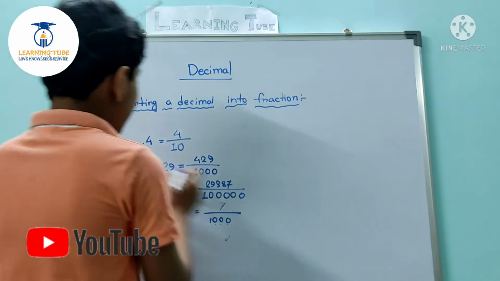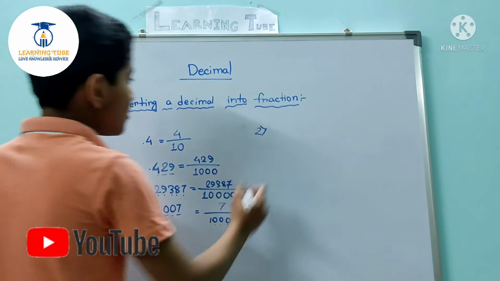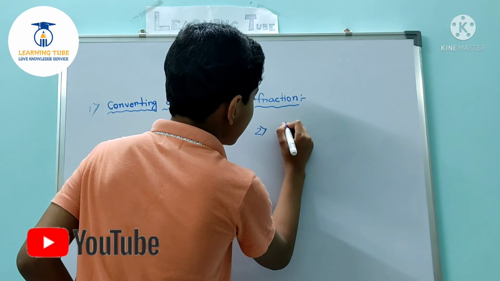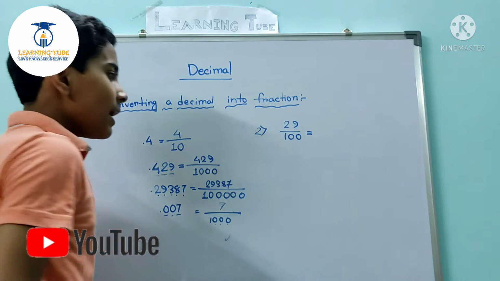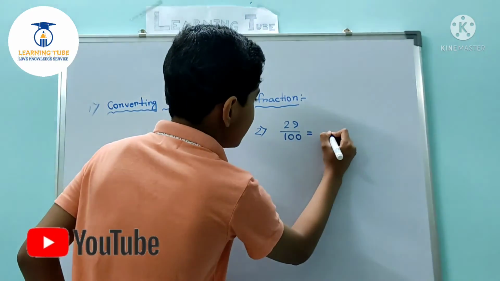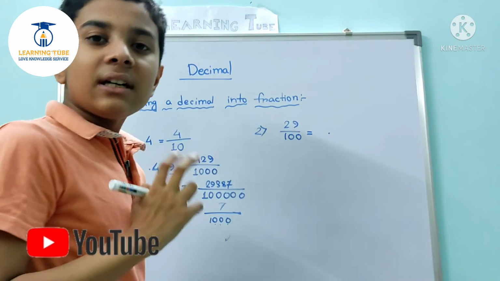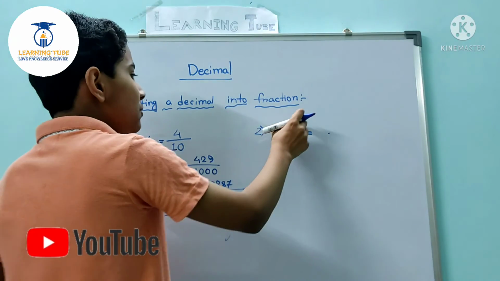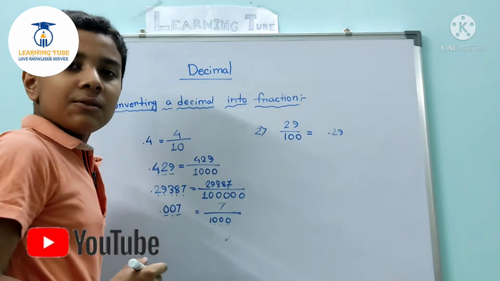So that was the first part. Now let's move towards the second part. In the second part we shall convert a fraction into a decimal. Like 29 by 100. As I said, 1 is for the decimal point, and there are 2 zeros, which means there are a total of 2 numbers after the decimal. So those 2 numbers are the numerator 29. So it's too easy to do.